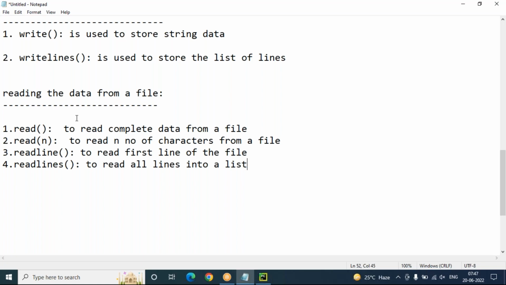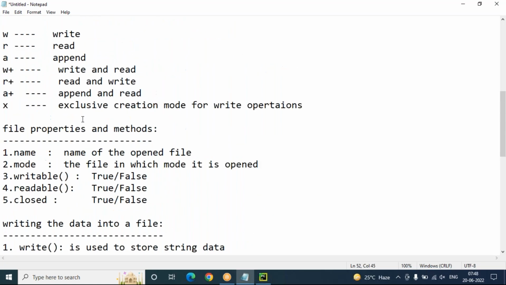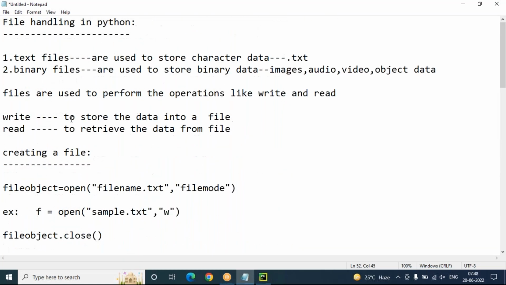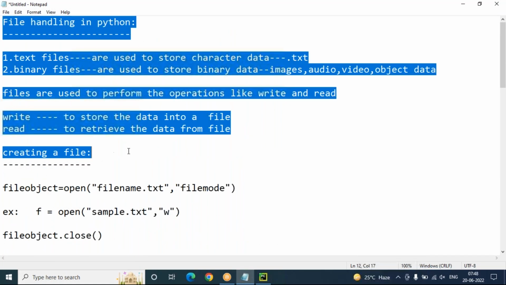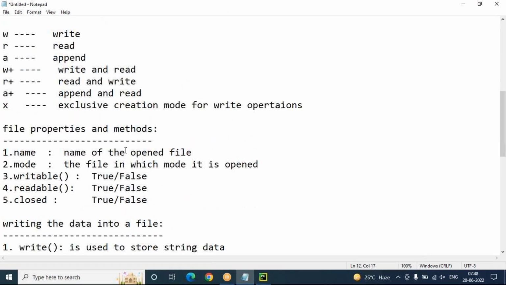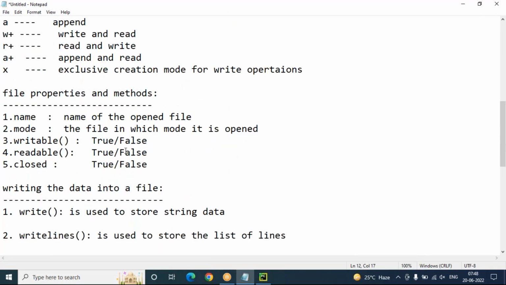Even binary files we have to discuss, and text file modification we have to discuss, and CSV files are there mainly, comma separated values. That CSV data related work we also have to do. So this is the complete basic things about file handling.